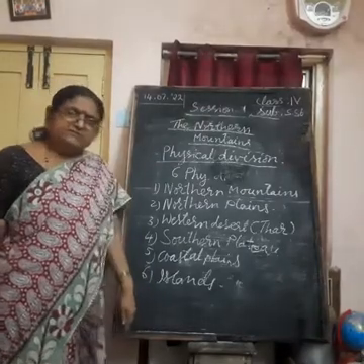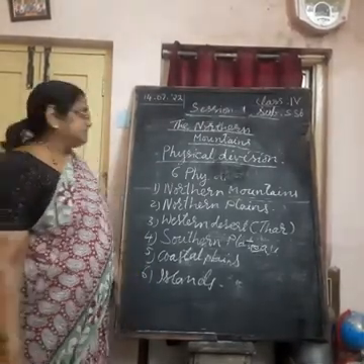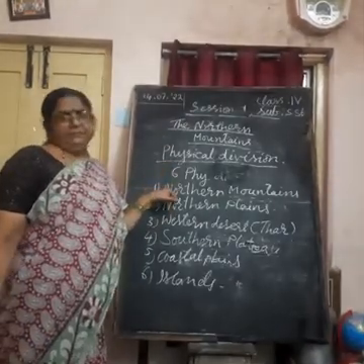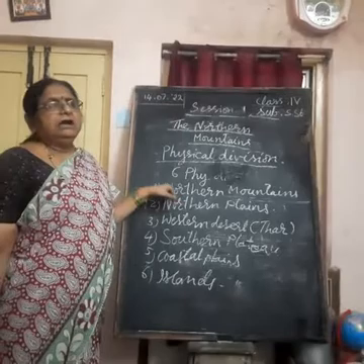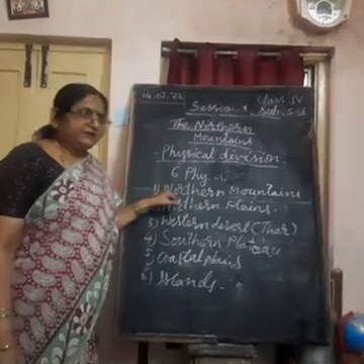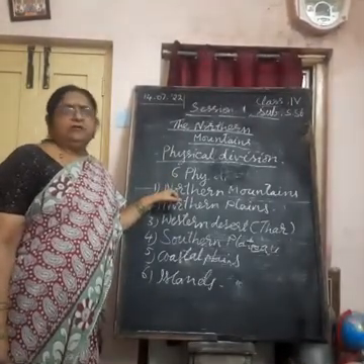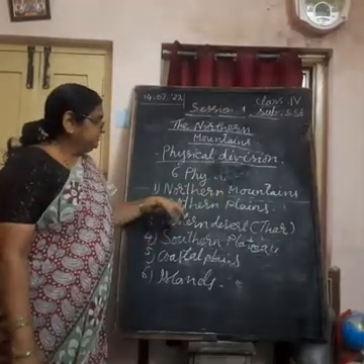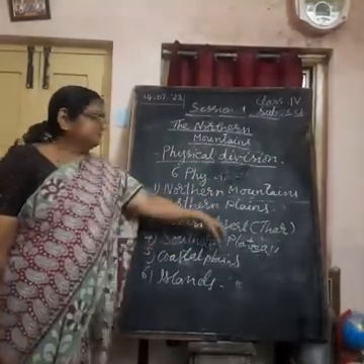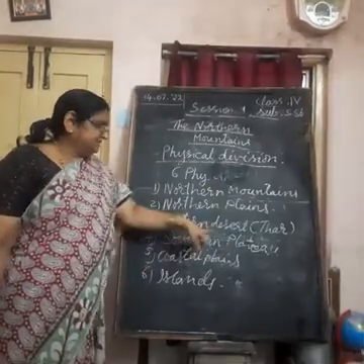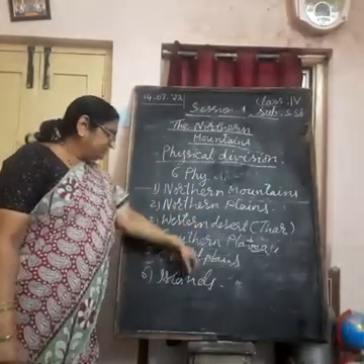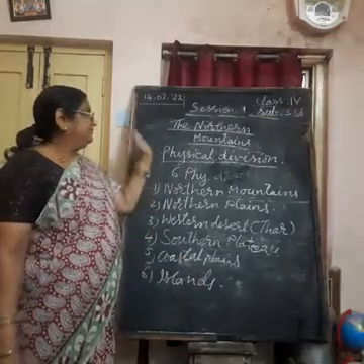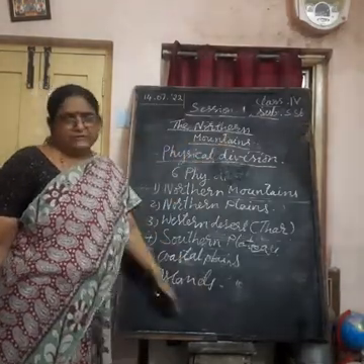Which are the 6 physical divisions of our country? You have to repeat. When you see the video and when you watch me read, you also should read along with me. Northern mountains, northern plains, western desert, southern plateau, coastal plain and islands. These are the physical divisions of our country.